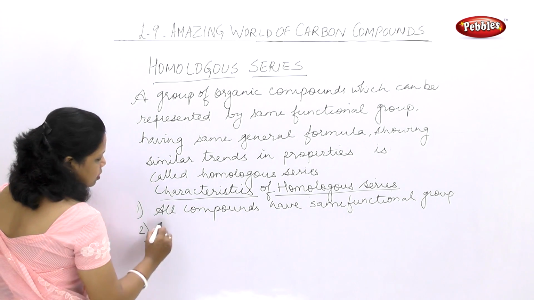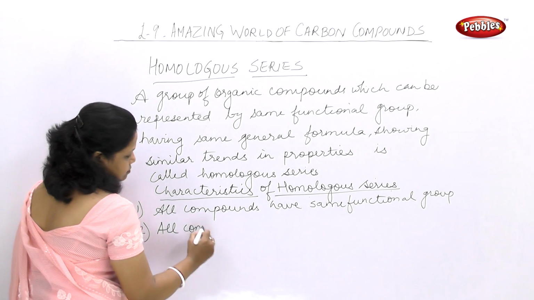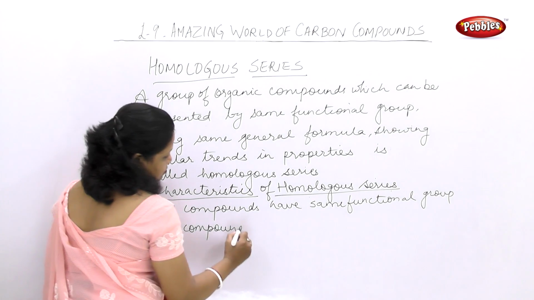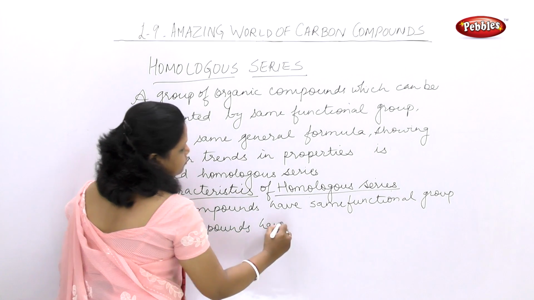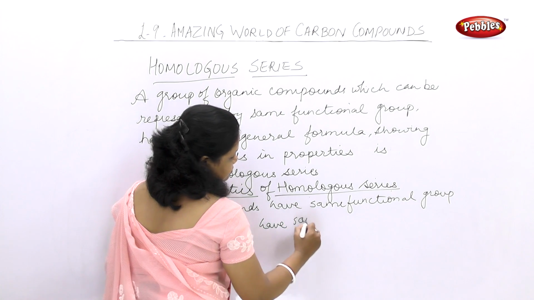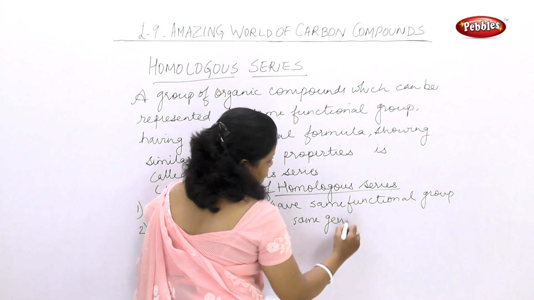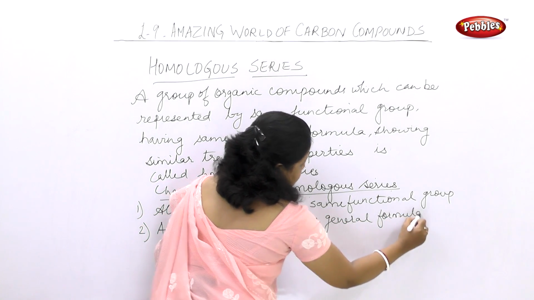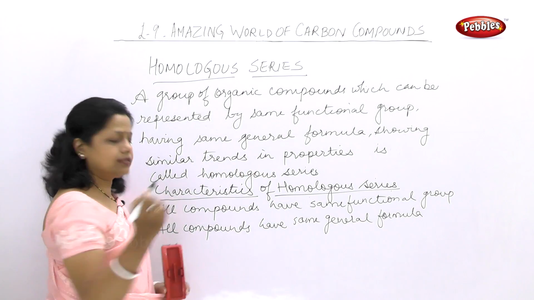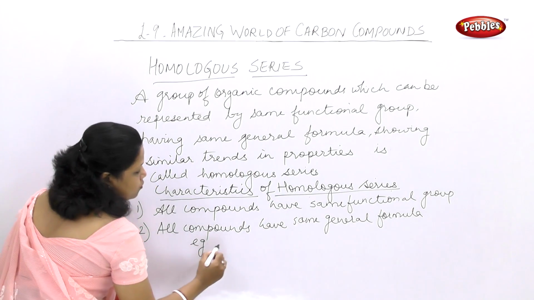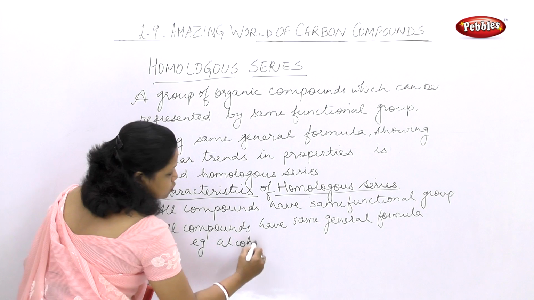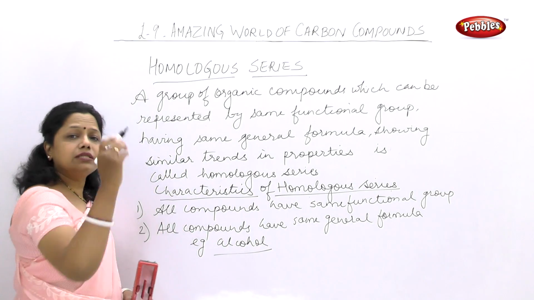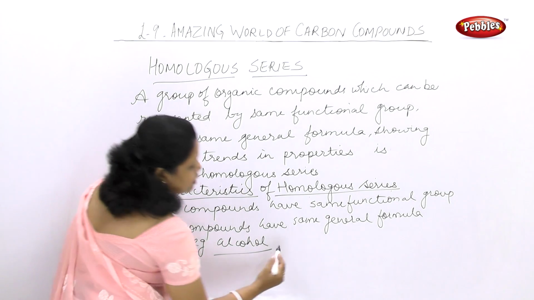Second, all compounds have the same general formula. Now if I take the example of alcohol, I want to show the alcohol series. So what else I will say?